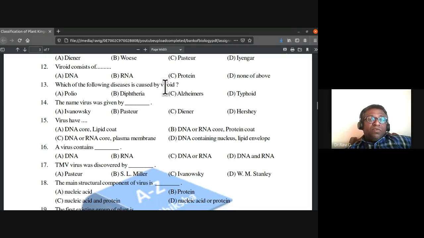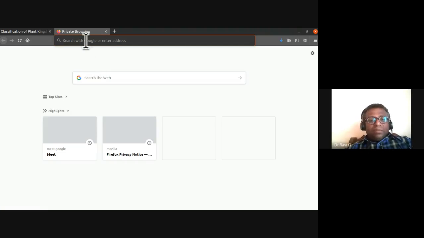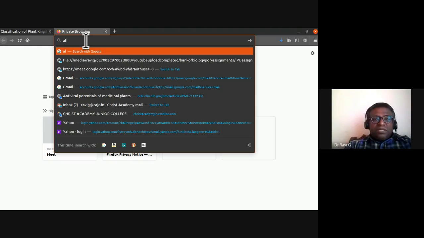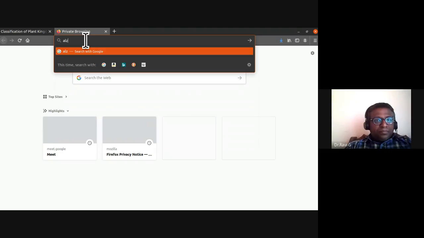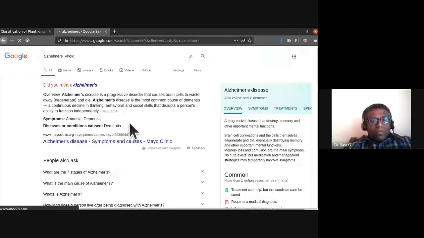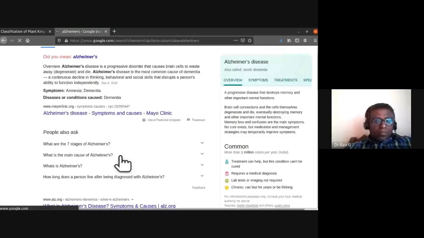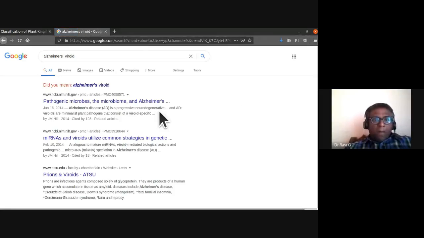So which of the following diseases is caused by viroid? Let me just check Alzheimer's once. See, Alzheimer's disease is also caused by viroids.